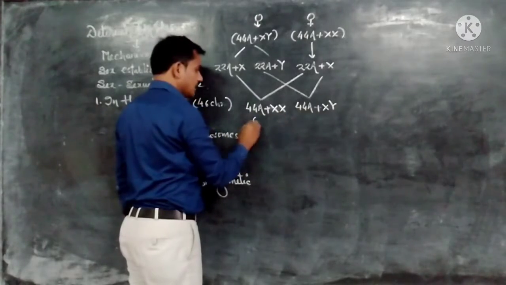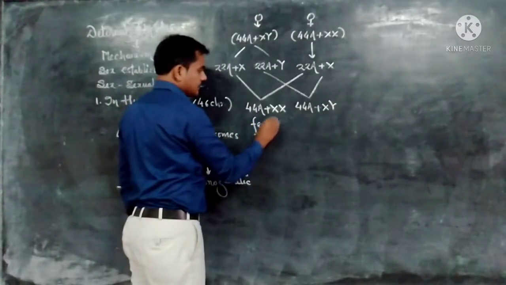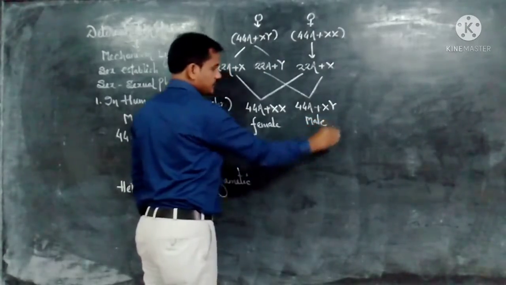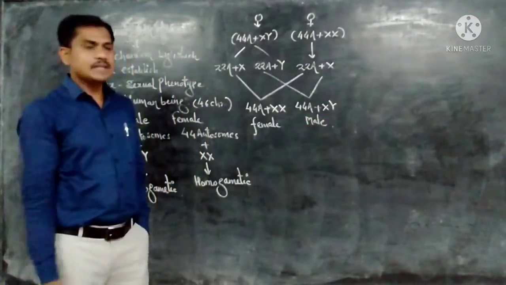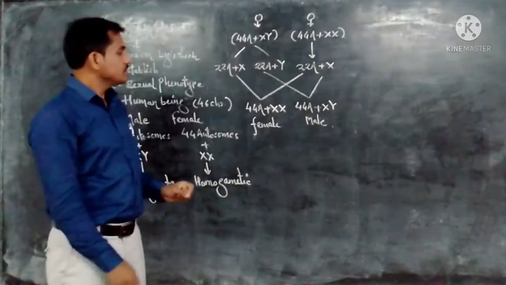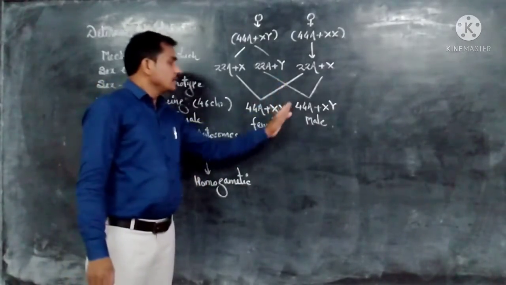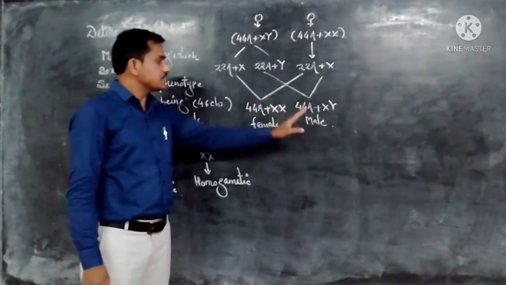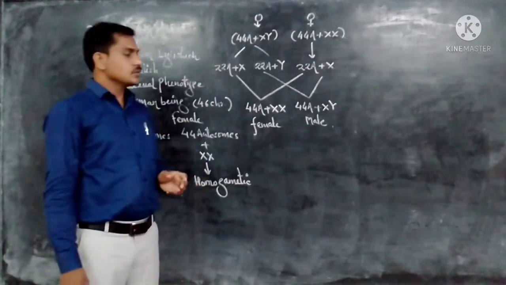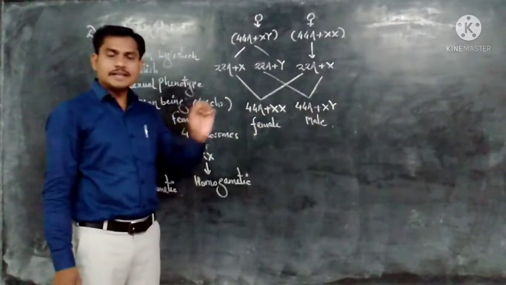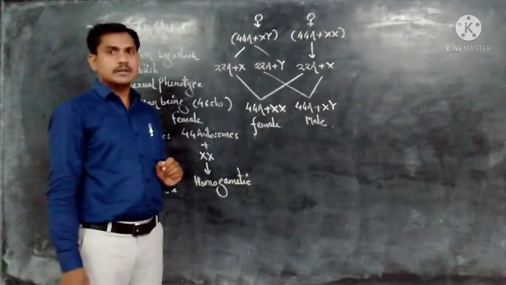The first is a female offspring, while the other is a male offspring. So there is a 50% chance of a female child and a 50% chance of a male child in every fertilization.